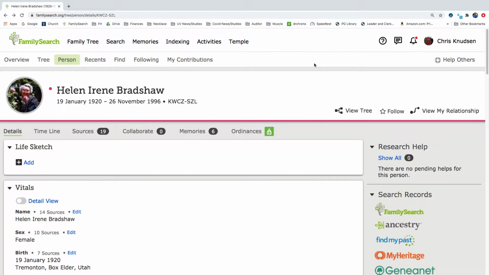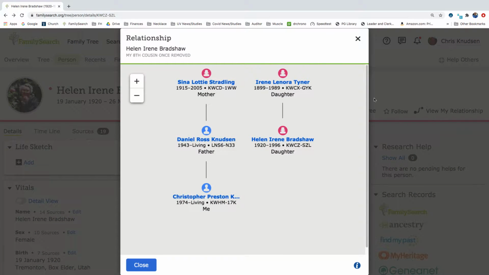Today we are going to help another neighbor of mine with their family history, and I'm going to show you how to do descendancy work. And this person is related to the neighbor of mine, and I want to see how we are related. So I'm going to click on this View My Relationship tab over here on the right. This shows that this person, Helen Irene Bradshaw, is my 8th cousin once removed.